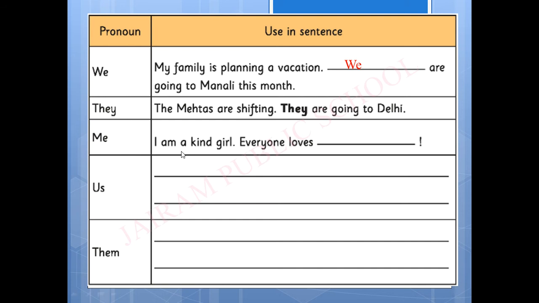Me. I'm a kind girl. Everyone loves me. Us. So how can we create this in a sentence? We are eager to play in the park. My mother did not allow us. Them. So using this them, you have to create the sentence, children.